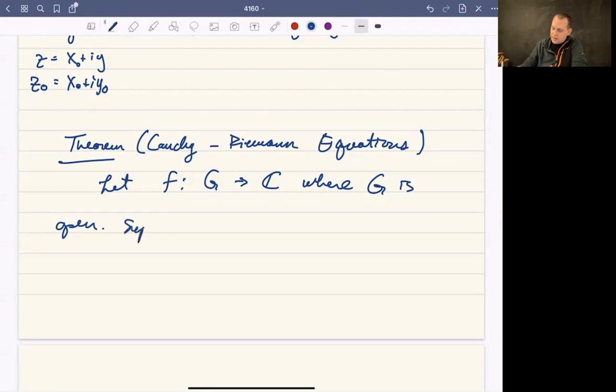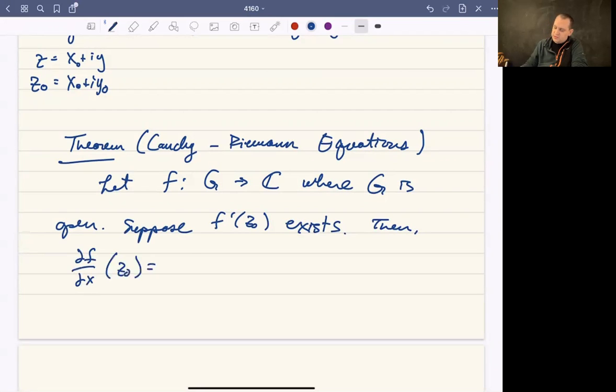Suppose f is differentiable at z0. So suppose f prime of z0 exists. And if that's the case, then the partial of f with respect to x at z0 is equal to 1 over i times the partial of f with respect to y of z0. And these are the Cauchy-Riemann equations.